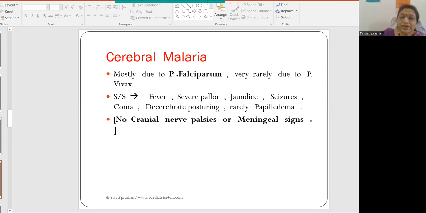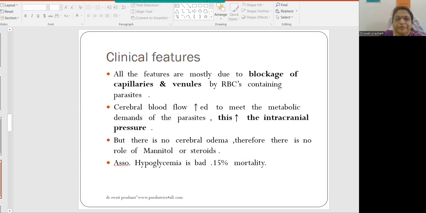Cerebral malaria is mostly due to P. falciparum, very rarely due to P. vivax. Signs and symptoms are fever, severe pallor, jaundice, seizures, coma, decerebrate posturing, and rarely papilledema. Usually, we do not find any cranial nerve palsies or meningeal signs. All the features are mostly due to blockage of capillaries and venules by RBCs containing parasites.